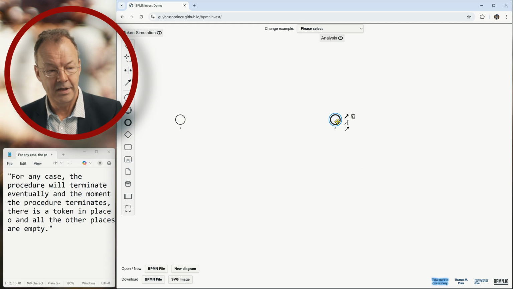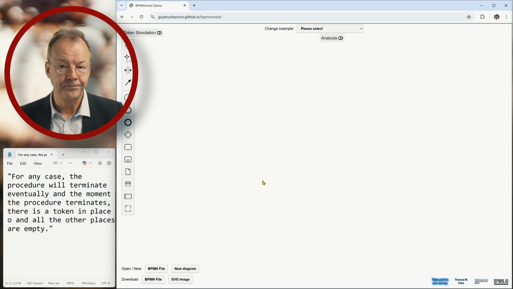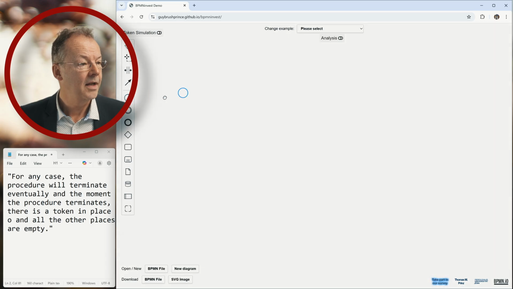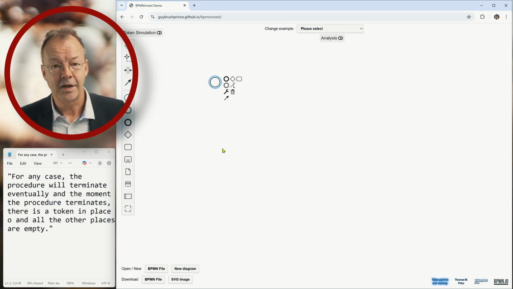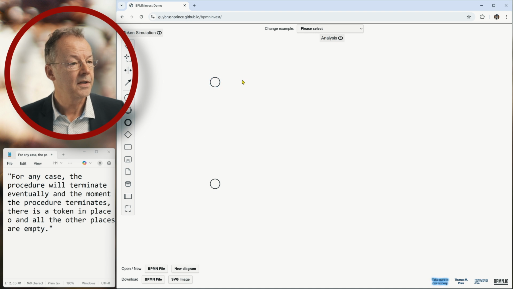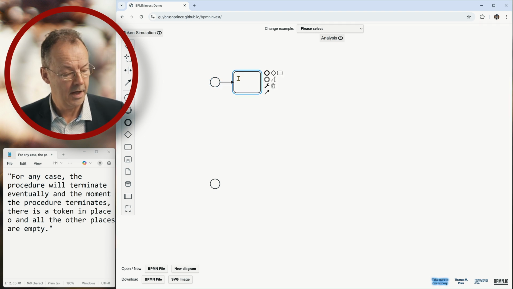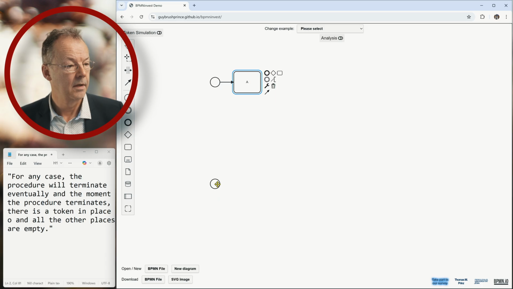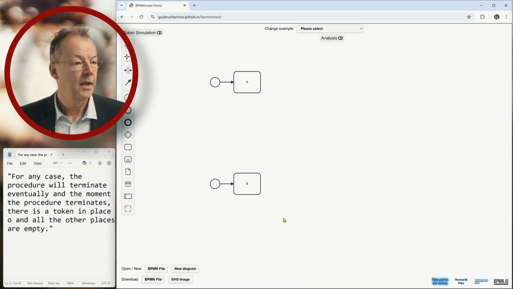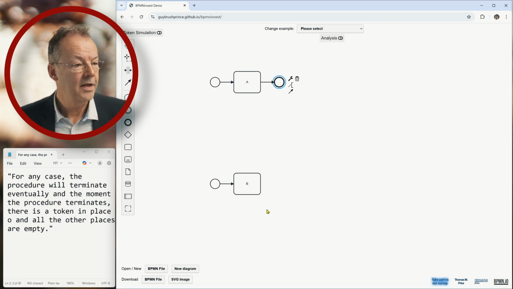Let me just delete those for a moment again. So if we have a BPMN model, and BPMN models, for example, can have more than one start event. So I have two start events, let's say. Then I have a task A. Here I have a task B. And then we have end events here.